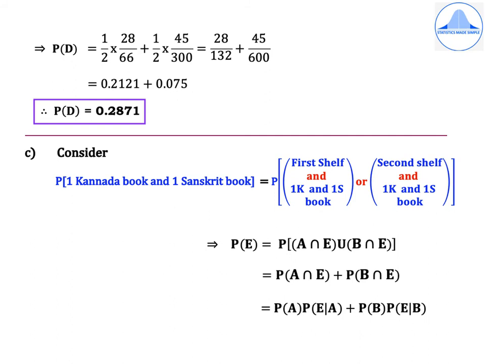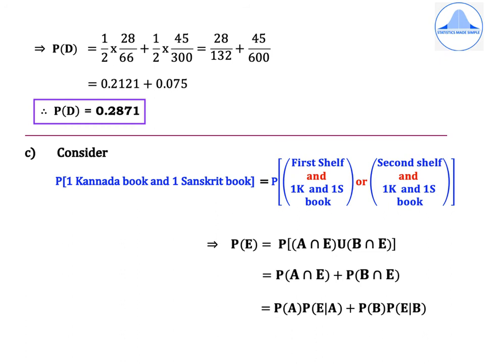Third subdivision, consider probability of getting one Kannada book and one Sanskrit book, which is equal to probability first shelf and one Kannada and one Sanskrit book, or second shelf and one Kannada and one Sanskrit book. Now I have used the abbreviation for Kannada and Sanskrit books respectively as K and S. Substituting the phrases by the respective events, we get P of E is equal to P of A intersection E. One Kannada and one Sanskrit book is together event E. Then OR is union and we get B intersection E. Then take the probability inside for the terms within the round brackets and replace union by plus.